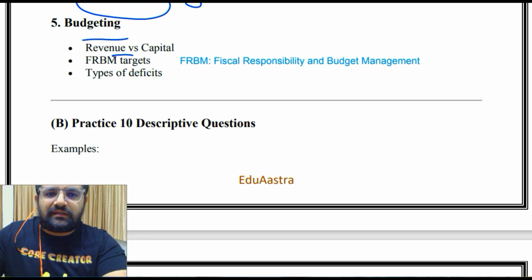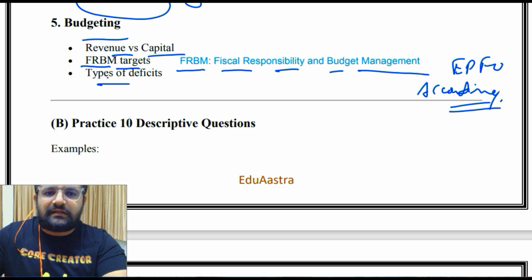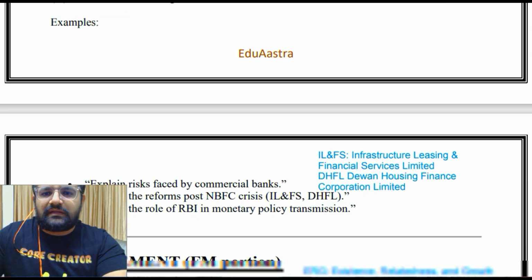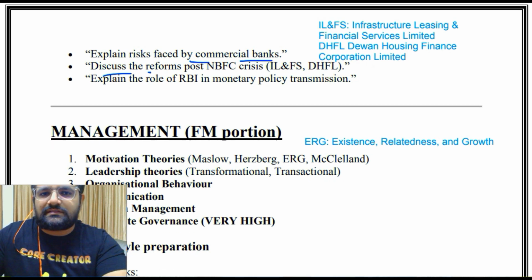Then budgeting, revenue versus capital, FRBM targets, तो हमने प्री में भी पढ़ा था, that is Fiscal Responsibility and Budget Management. At the same time हमने EPF को जब किया accounting, तो उसमें भी हमने पढ़ा जब हम अकाउंटिंग स्टैंडर्ड्स वगैरह पढ़ रहे थे, राइट. Then types of deficits, then some practice questions for you. Explain risk faced by commercial banks, discuss the reforms post